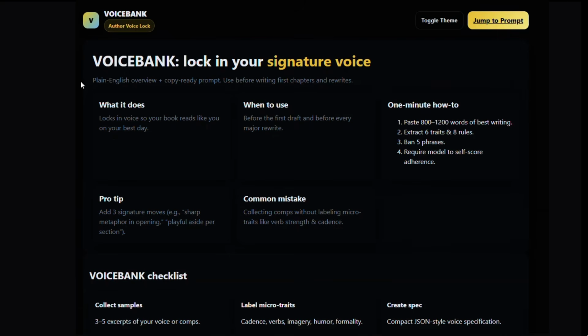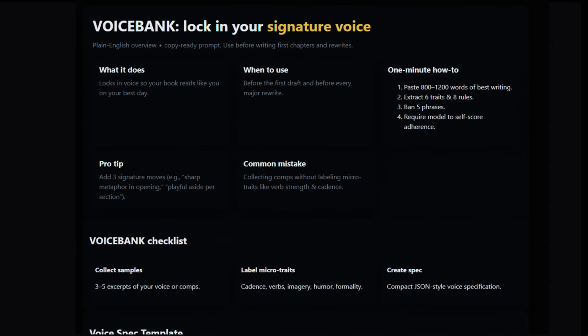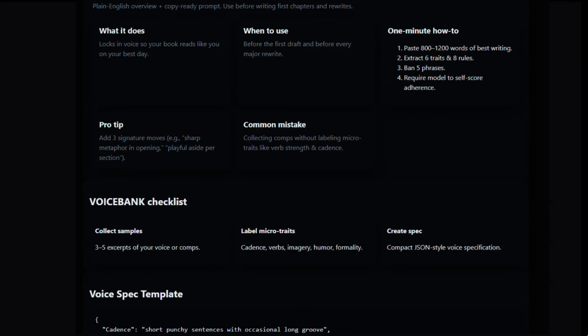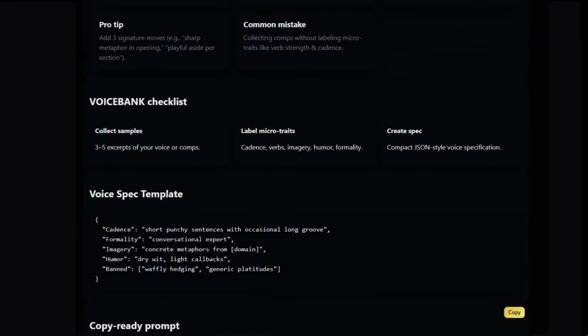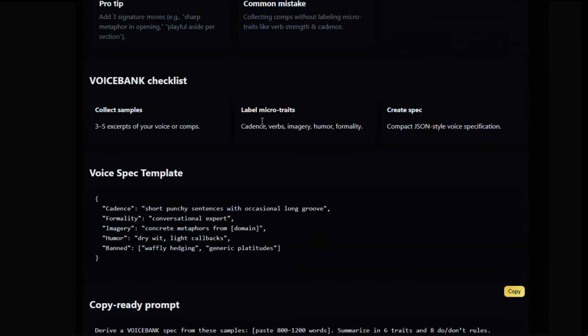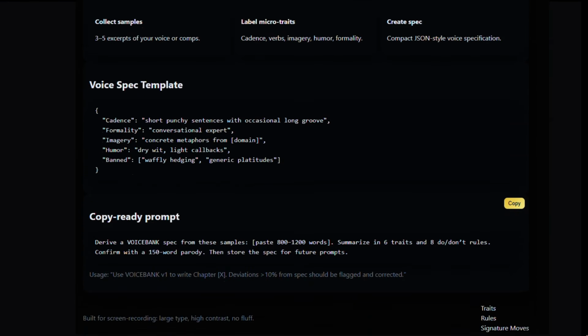Now with a bulletproof plan, we can start drafting at incredible speed. The key here is consistency, and we achieve that by first defining our voice and then using a multi-agent system to write the actual story. This is the voice bank system, and before we write a single chapter, we feed the AI samples of our writing to create a unique voice spec. This is the secret to making an AI-assisted book actually sound like you. The voice bank is really powerful.